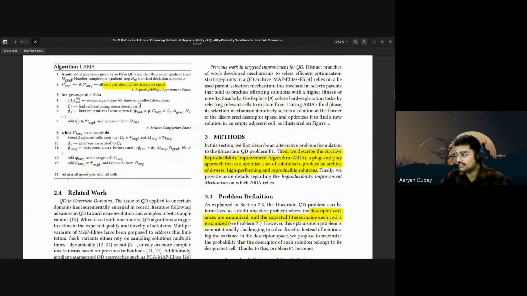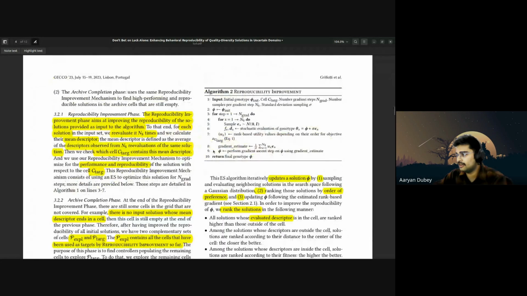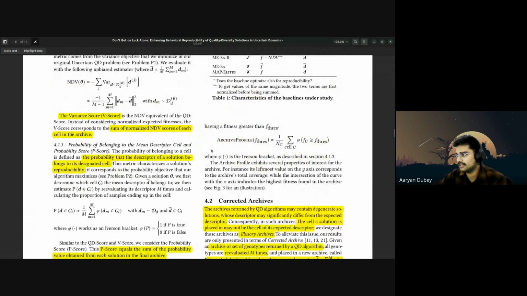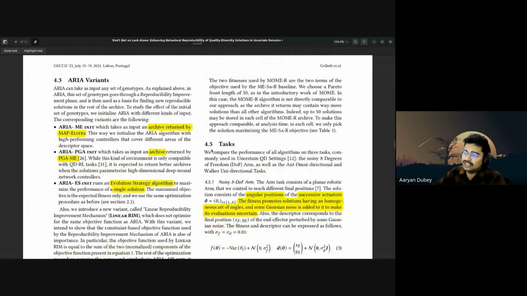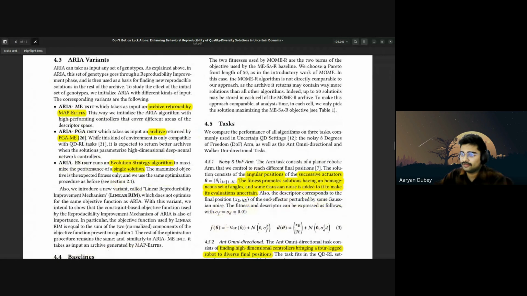I have explained ARIA, I have explained these things. Corrected archive explained. So yeah, there are 3 variants of ARIA. First is ME init. It takes as input the archive returned by MAP-Elites. PGA init takes as input archives returned by PGA-ME. This is a whole different algorithm, so it takes input from that particular algorithm. ES init, as the name suggests, uses an evolutionary strategy algorithm to maximize the performance of a single solution.